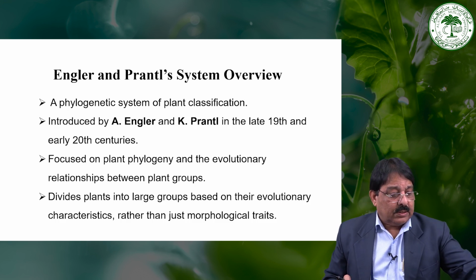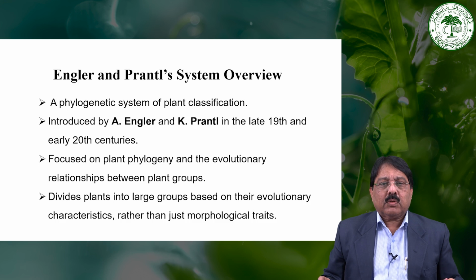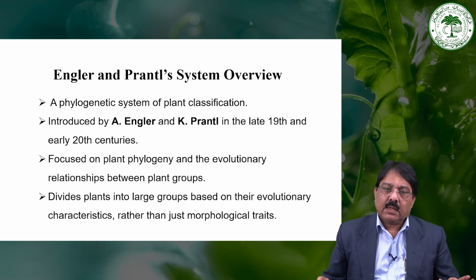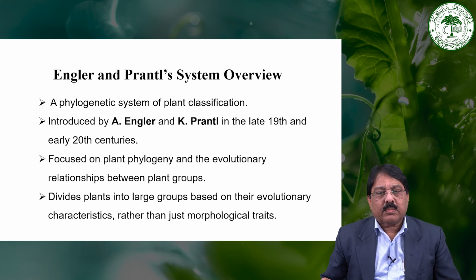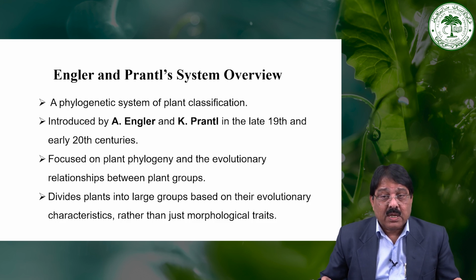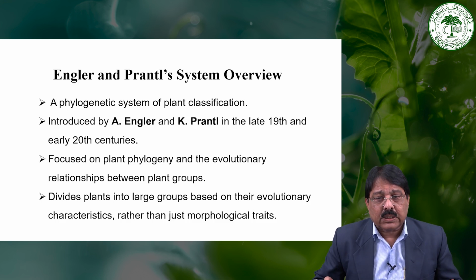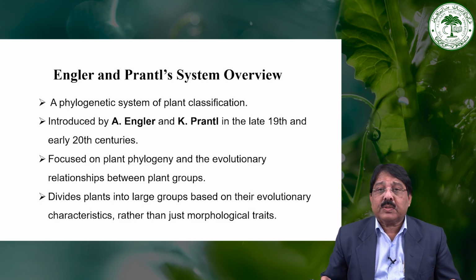So, we were talking about the Engler and Prantl system of classification. Adolf Engler as well as Carl A.E. Prantl were German botanists. They worked together and published a monumental work, Die Natürlichen Pflanzenfamilien, and they focused on the plant phylogeny and the evolutionary relationship between the plant groups, and divided the plants into large groups based on their evolutionary characteristics rather than just morphological traits.